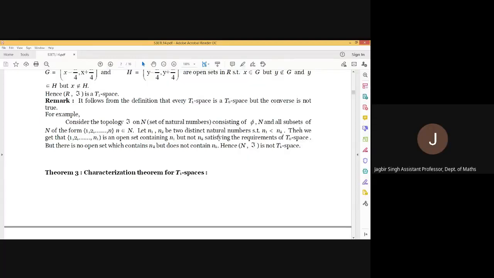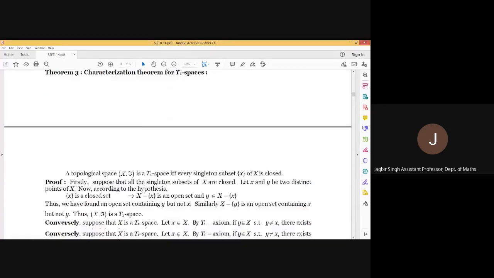T naught, but it is not T1. So every T1 topological space is T naught, but a T naught space need not be a T1 space. Okay. The next theorem is,